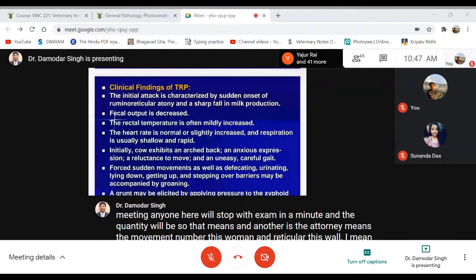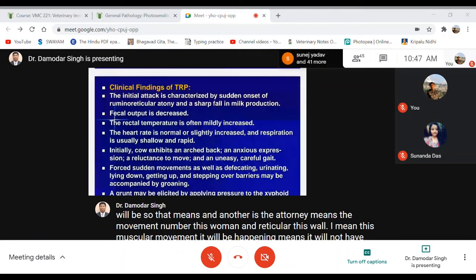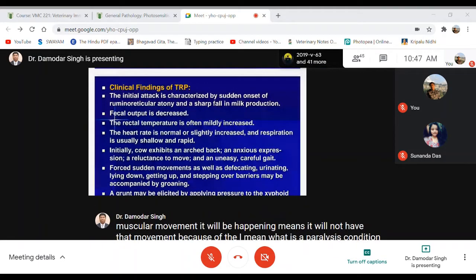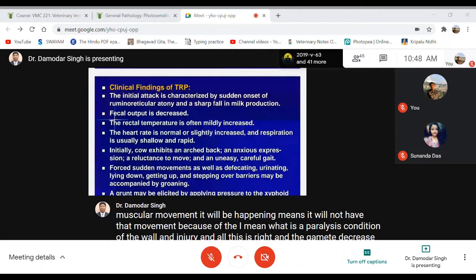There may be decreased output of feces, and the rectal temperature may be mildly increased, and the heart rate may be normal or slightly increased, but the respiration is usually shallow and rapid.